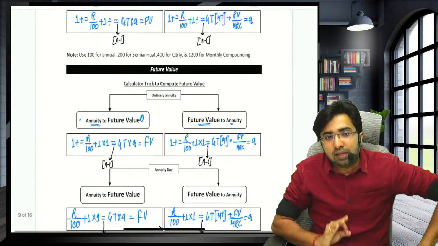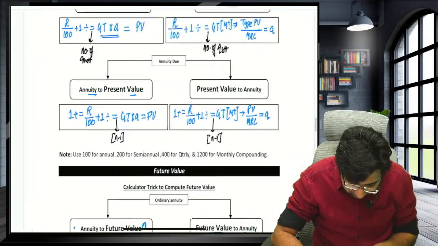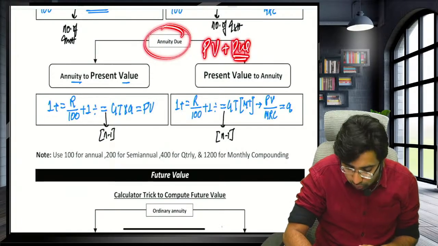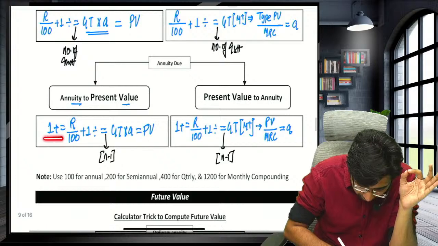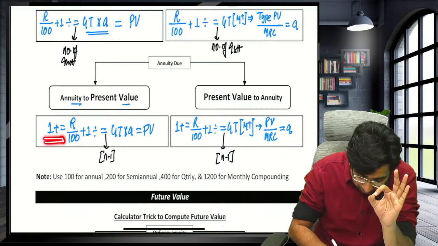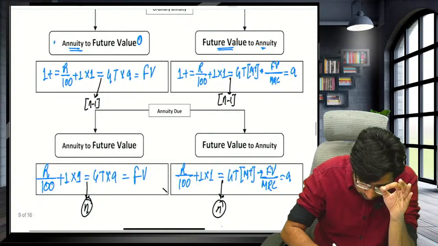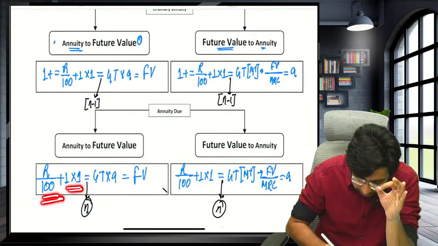Now see guys, you have to retain this and you can practice this at home. If the question is of present value, but you conclude that the question is of annuity due, then the trick will be the same as it is. The difference is you have to start your trick from 1 plus equals to, and press the equals button 1 less. And in the case of future value, the ordinary trick starts from 1 plus equals to, and the due trick starts from R upon N plus 1 into 1.